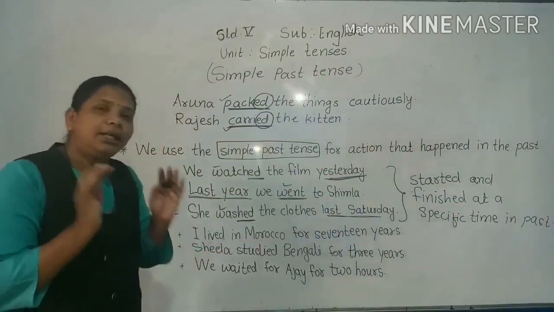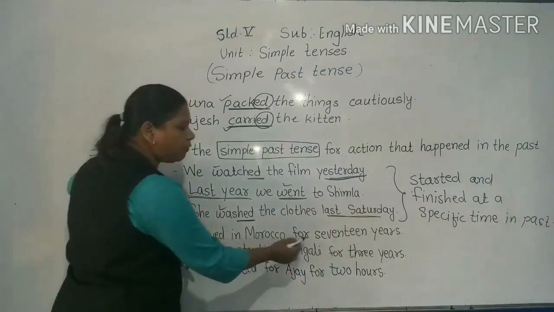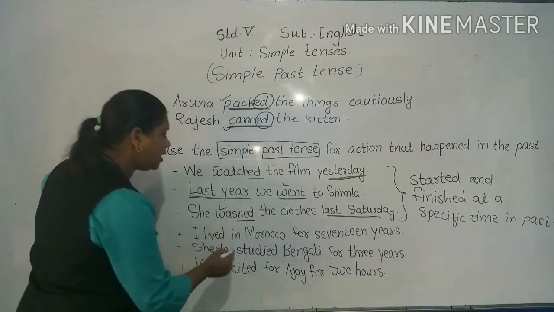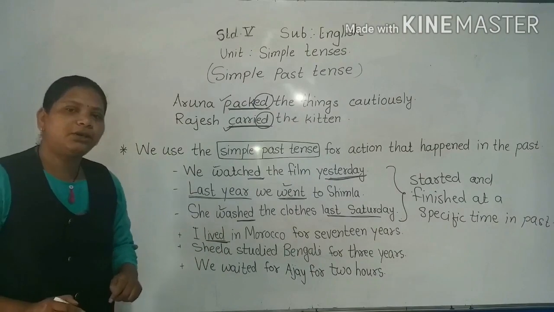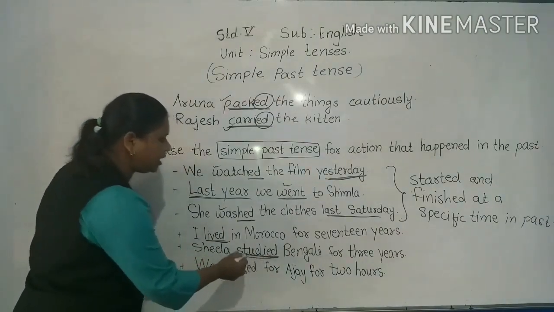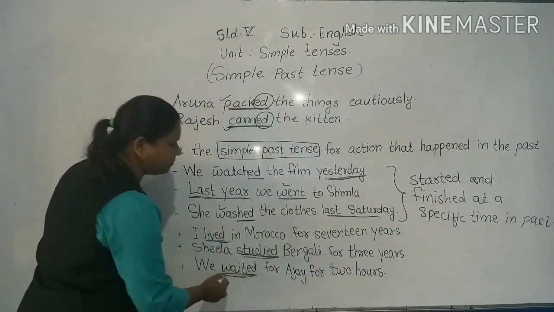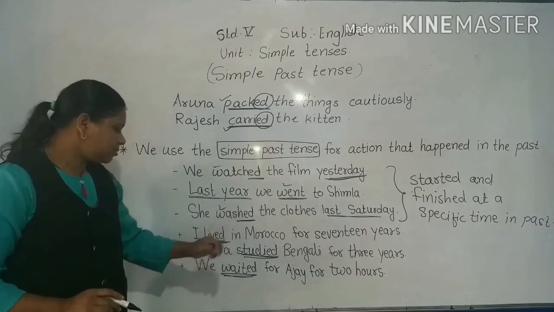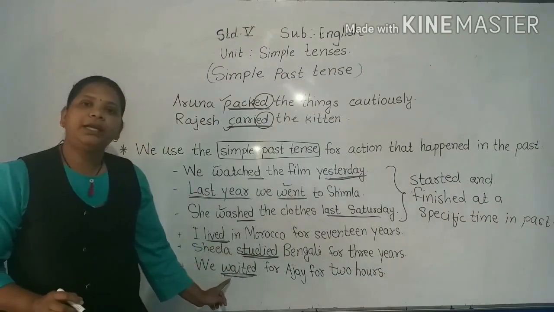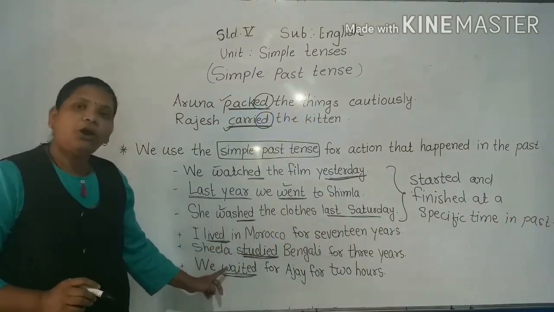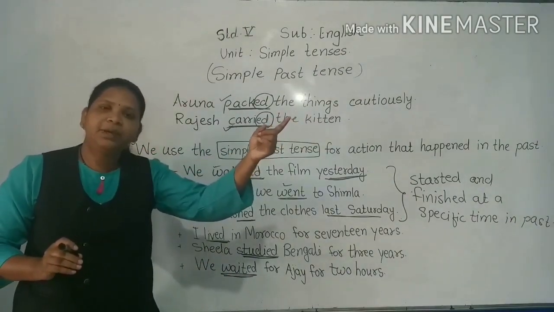Now let us see other examples of past only. I lived in Morocco for 17 years. Sheila studied Bengali for 3 years. We waited for Ajay for 2 hours. If we see the verbs lived, studied and waited, what do we talk about? We talk about the duration, the time period in the past. Are you getting me my dear students?